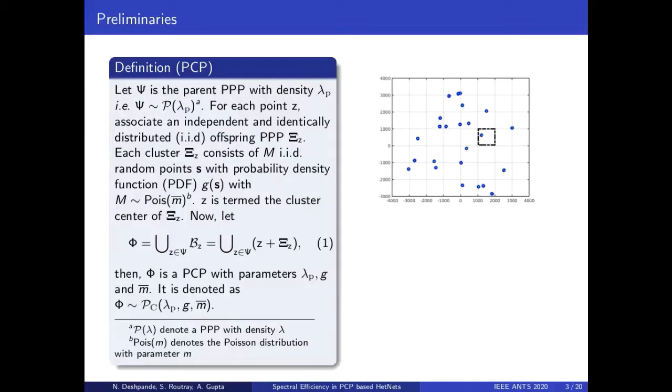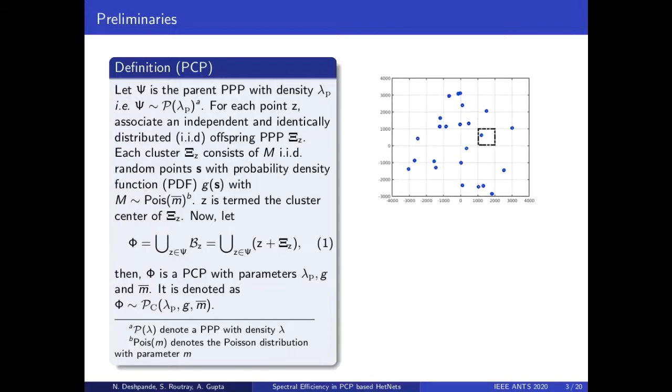In this figure, we generate a realization of a PPP with density lambda p. Now for each point Z, we associate an independent and identically distributed offspring Poisson point process chi-Z. Each cluster chi-Z consists of m IID random points S with probability density function PDF g of S with m, which follows Poisson distribution with parameter m bar.